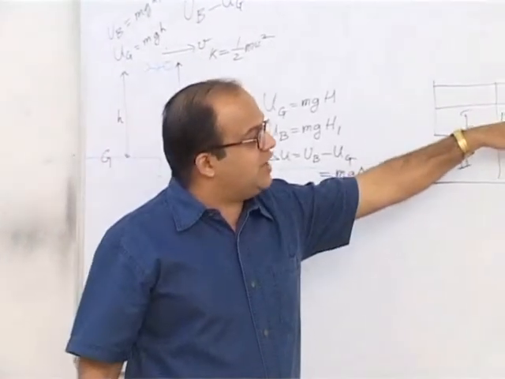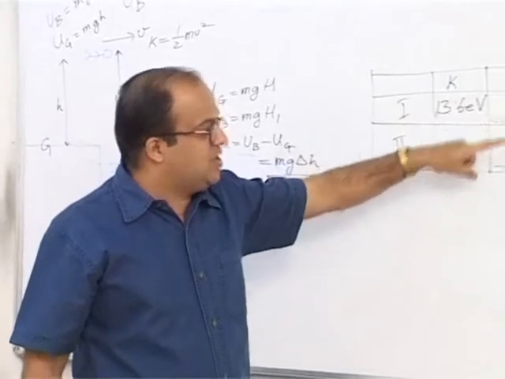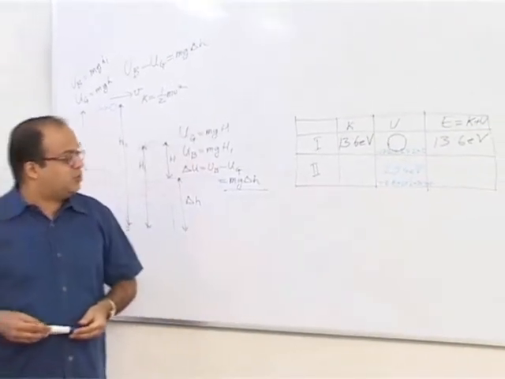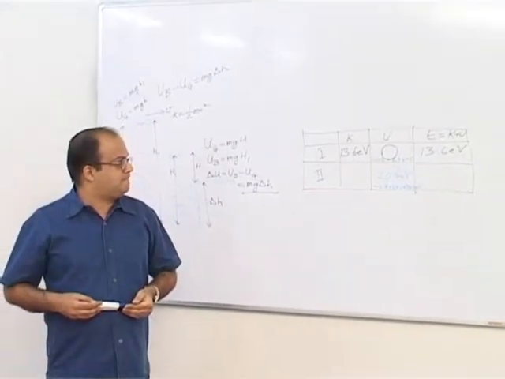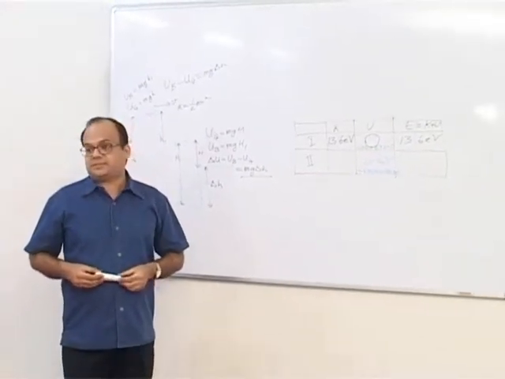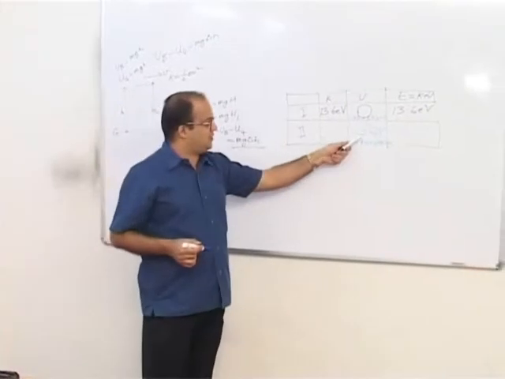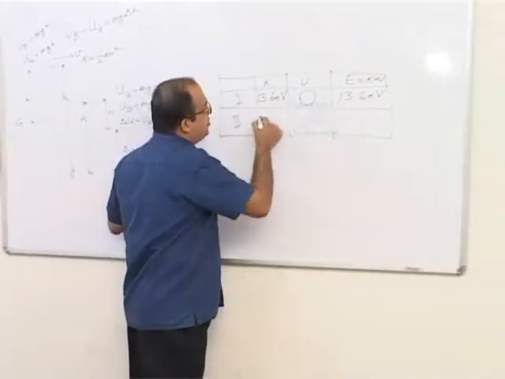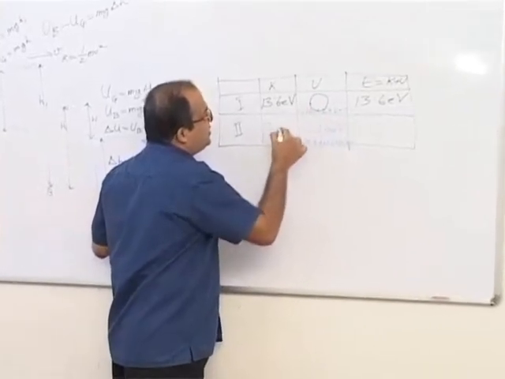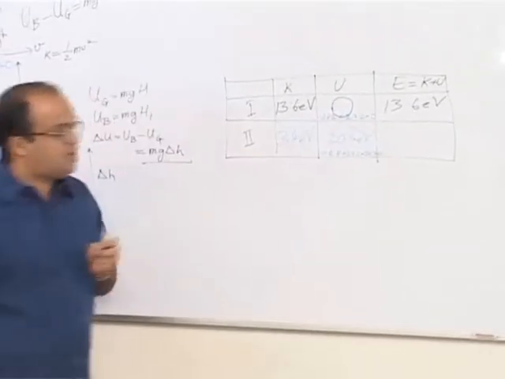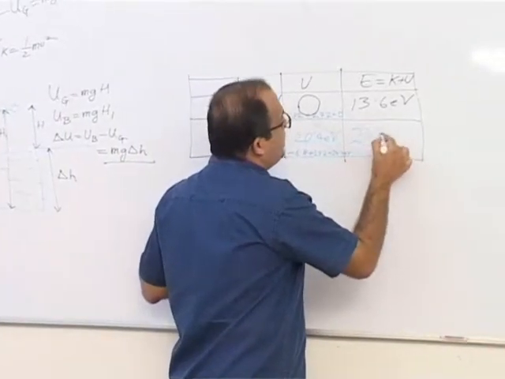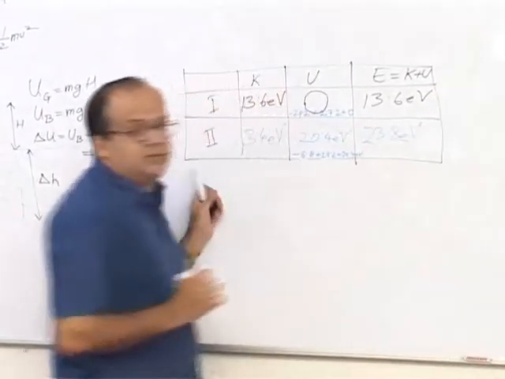This potential energy value has increased by 27.2, so this potential energy value also has to increase by 27.2. Now the kinetic energy will not get affected. It does not depend on what we are doing with potential energy. So this will still be 3.4 eV. So the total energy will be 23.8 electron volt.